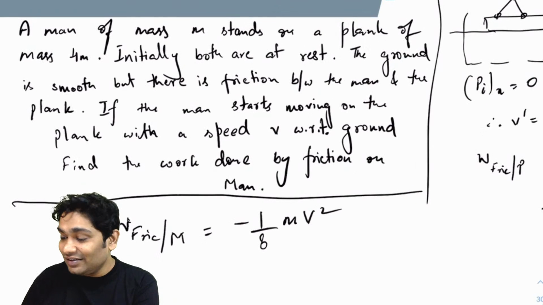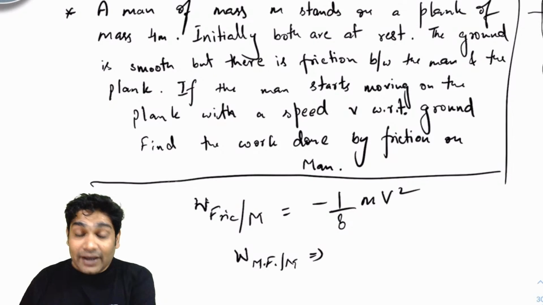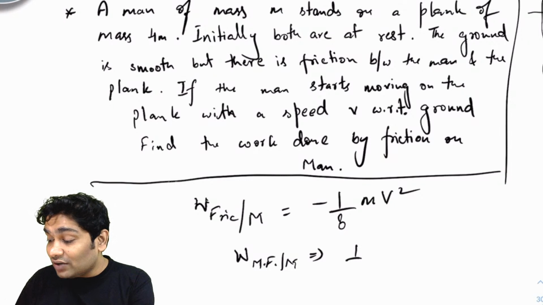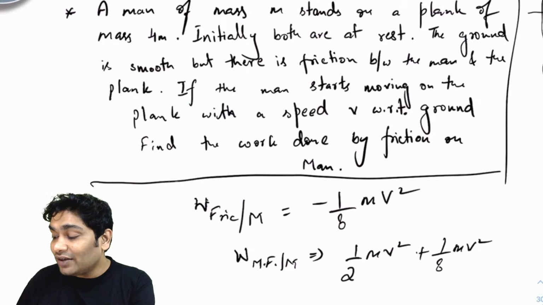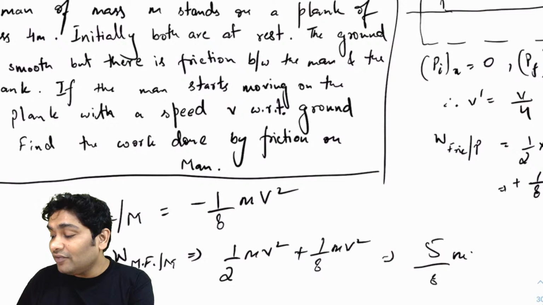So let's see. Work done by muscle force on man. He gained a total kinetic energy of half mv square. Right, and you need to add this also because this much negative work was done by friction. So you realize your answer comes out to be 5 by 8 mv square. So that is the work that his muscles are doing.